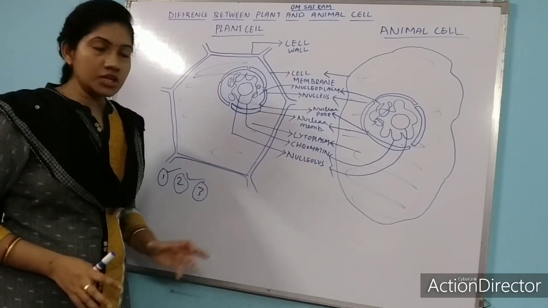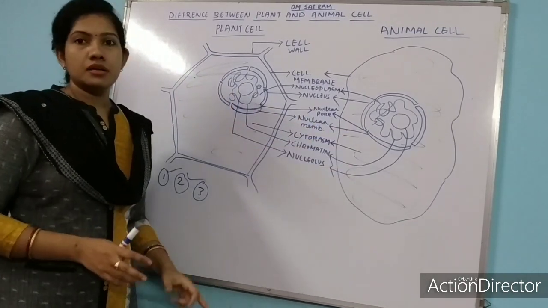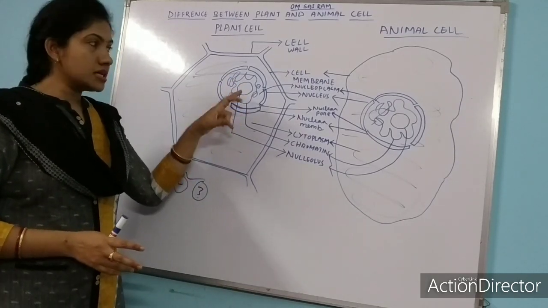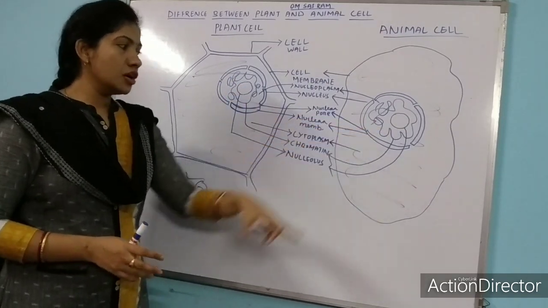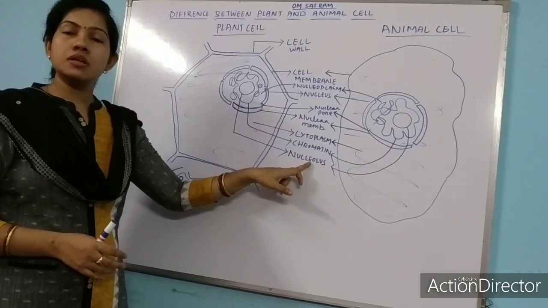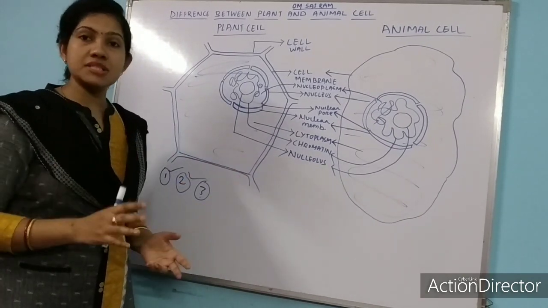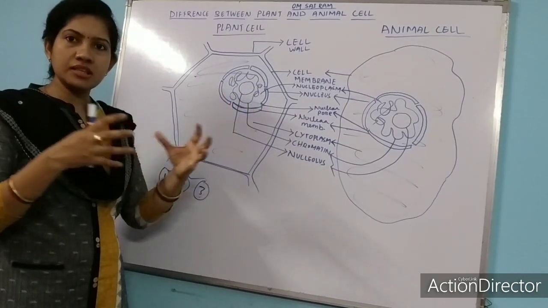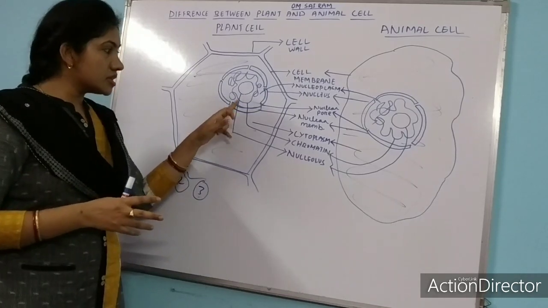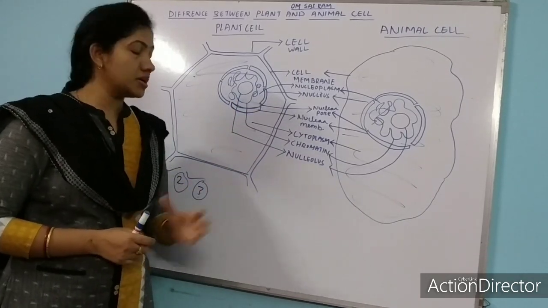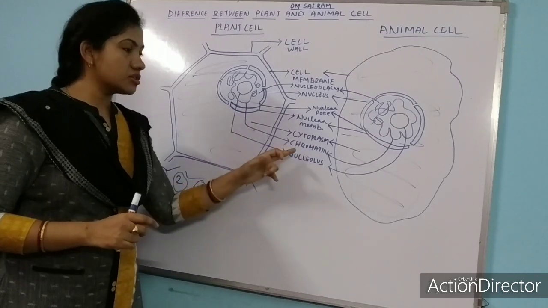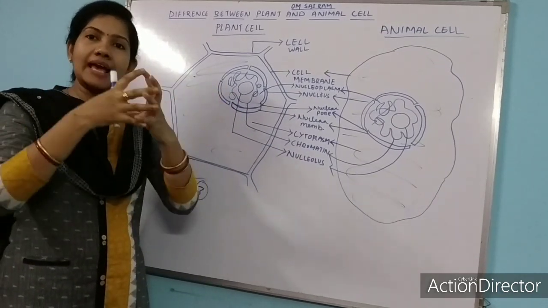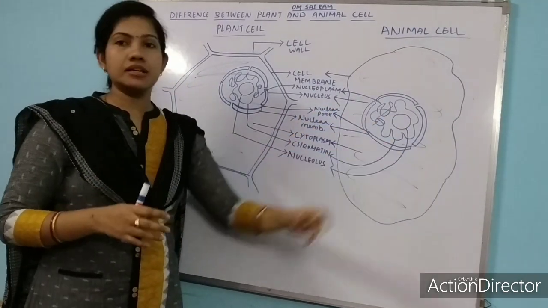And inside the nucleus we have a fluid content that is called nucleoplasm. And in nucleoplasm a small rounded structure is present which is called nucleolus. Nucleolus generally synthesizes ribosome. Ribosome is another cell organelle. We will read about that. And it has a thread-like structure. You can see the tangled thread-like structures. These thread-like structures are called chromatin. Chromatins are the tangled thread-like structure present inside the nucleus.